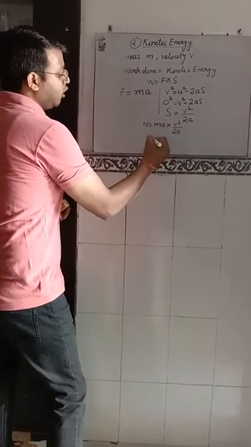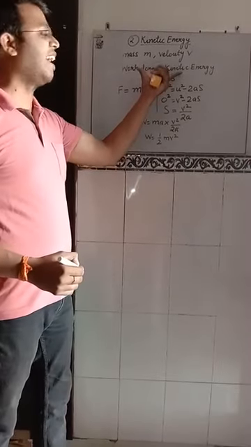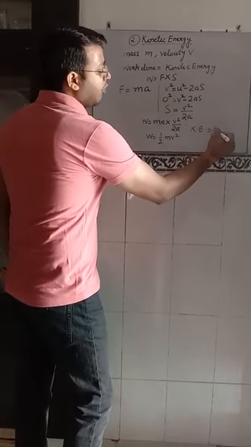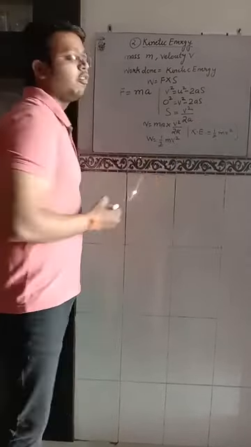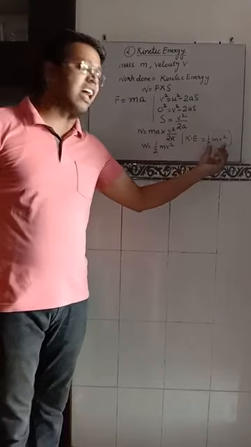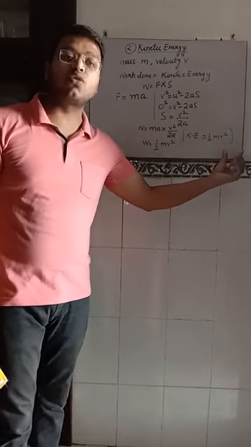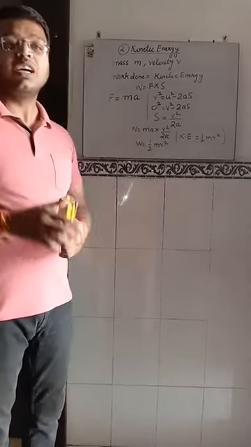A will be cancelled. So W is equal to half mv square, and work done is equal to the kinetic energy. Hence overall the relation of kinetic energy will become half mv square. This is the formula for kinetic energy: half into mass into the square of the velocity. So from this relation, two factors are clear to everyone. Kinetic energy is directly proportional to mass, and kinetic energy is directly proportional to the square of the velocity of the object. Okay, this is the derivation for kinetic energy.